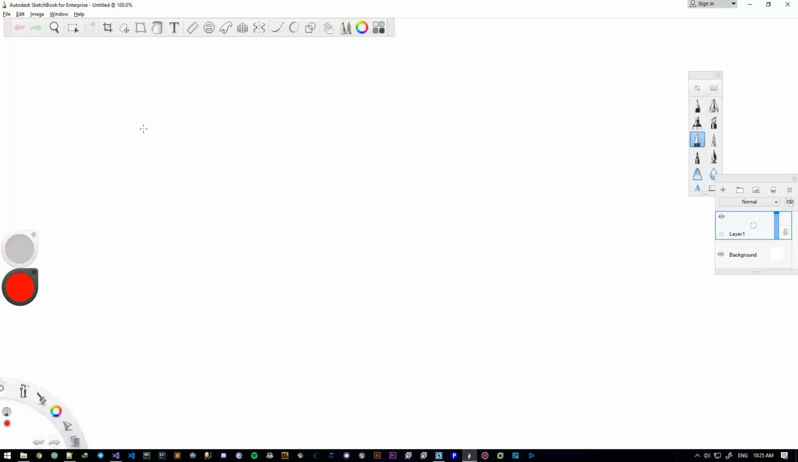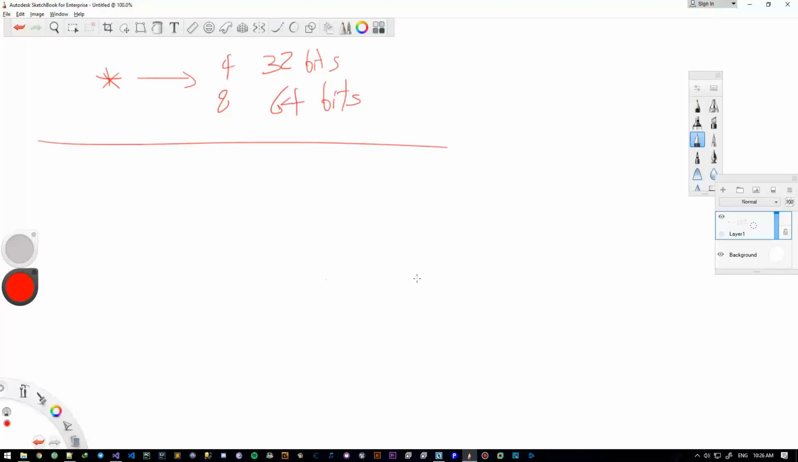As I've already explained in my deep intuition video, a pointer is either 4 or 8 bytes: 4 for 32-bit operating systems, and 8 for 64-bit. So 4 bytes, 8 bytes, 32 bits, 64 bits. This is as big as it gets, just for the time being.